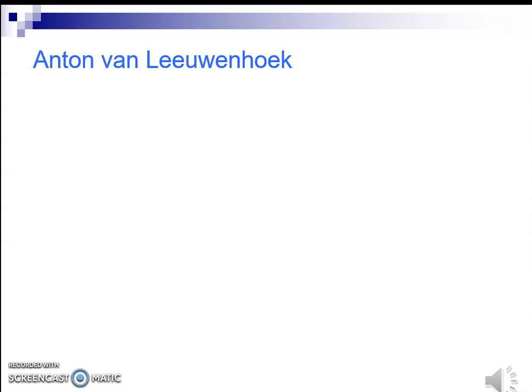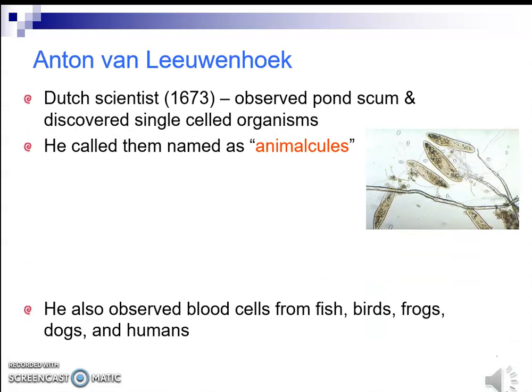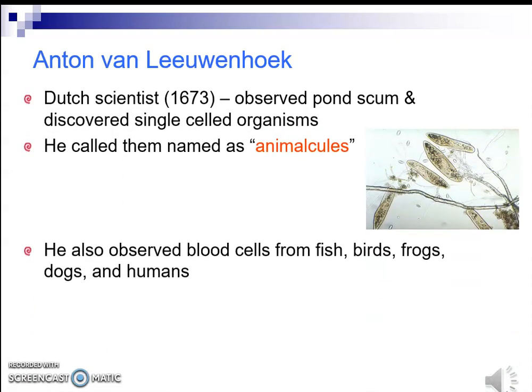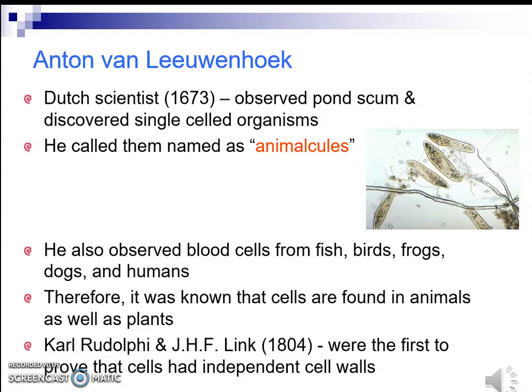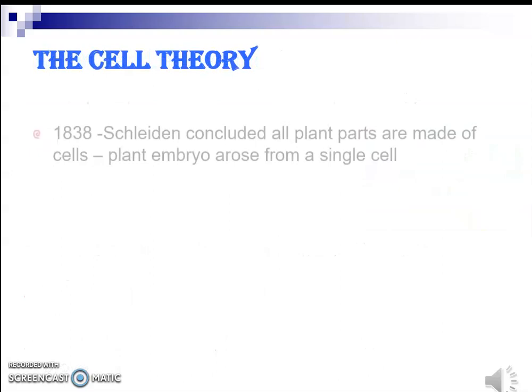Whereas in the 1680s, Anthony van Leeuwenhoek observed blood samples from various animals like fish, birds, frogs, dogs, and humans, and he observed the living cells and named them animalcules, those tiny organisms. Therefore he came to the conclusion that cells are found in both animals as well as plants. In 1804, Carl Rudolphi and J.H.F. Link were the first to prove that cells had independent cell walls.